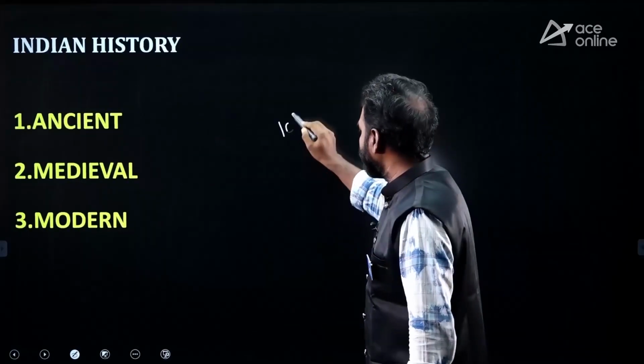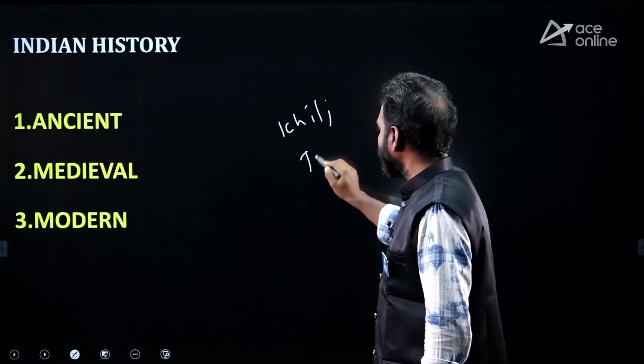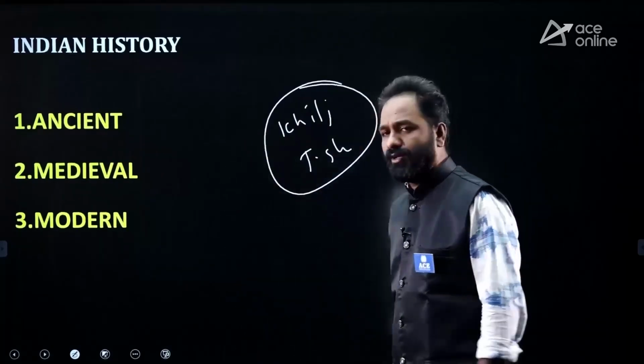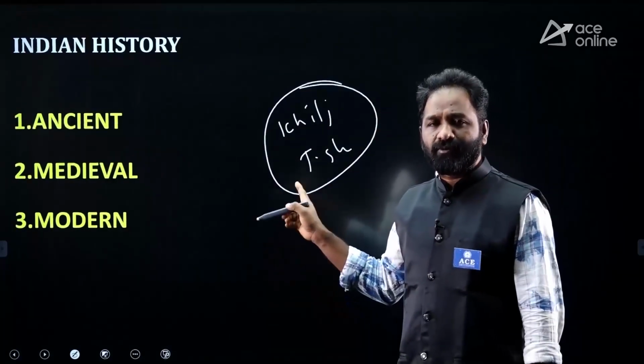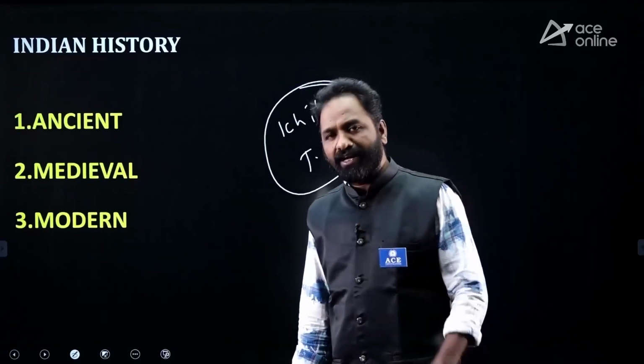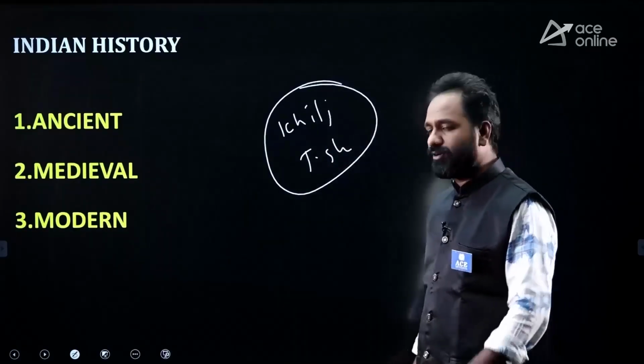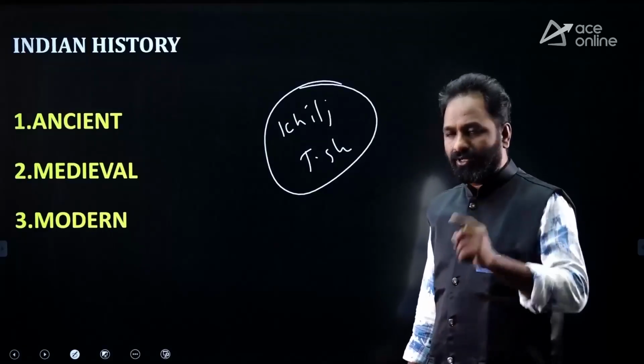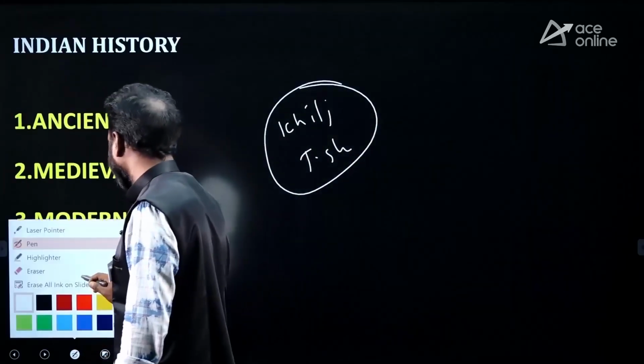And most important thing, the reforms by Alauddin Khilji, reforms by Tughlaq is very, very important. Repeatedly they are asking questions on reforms of Khilji and Tughlaq, and one more thing called Akbar. So in the entire medieval history, focus on these people, Khilji, Tughlaq, Akbar, and also Shivaji.